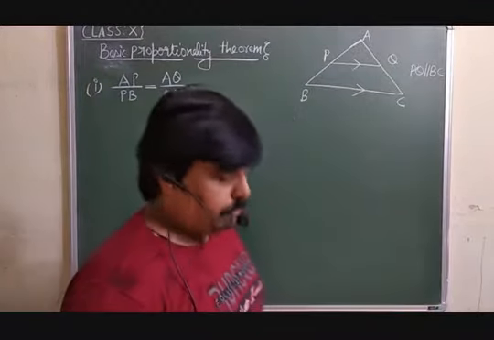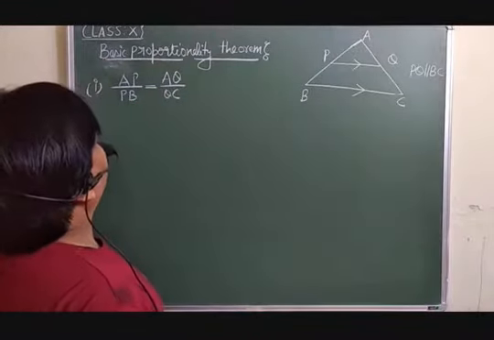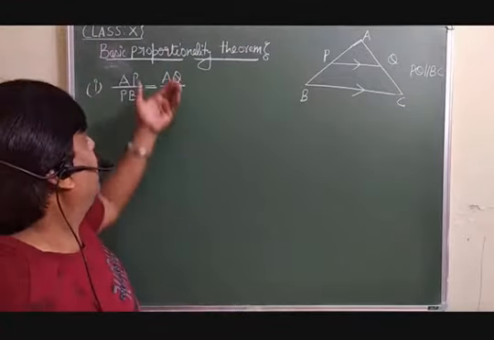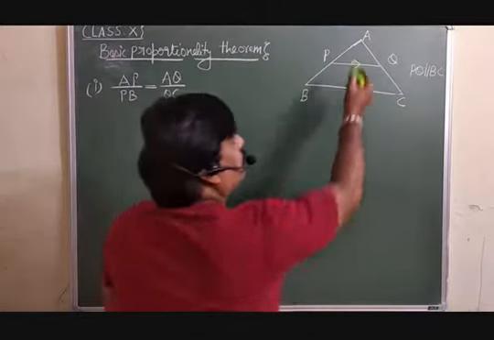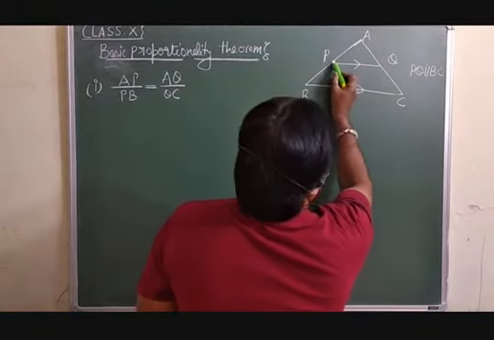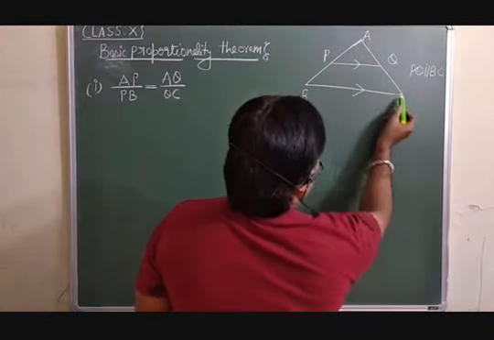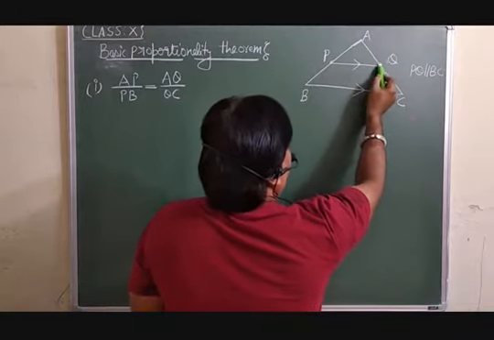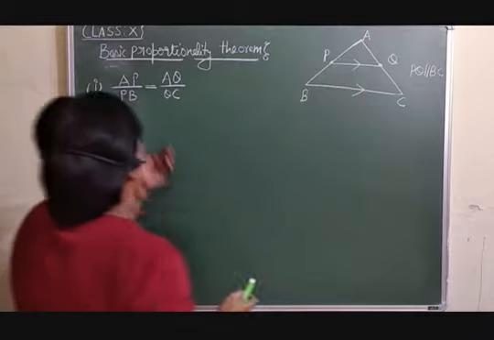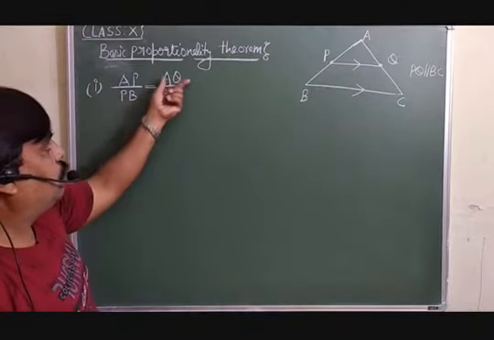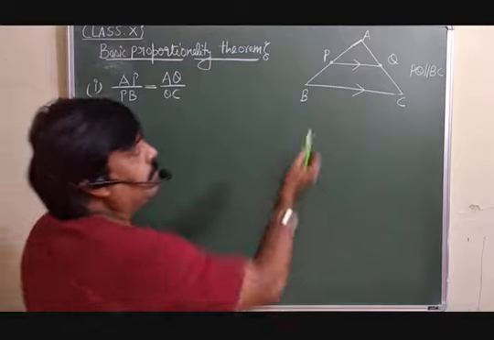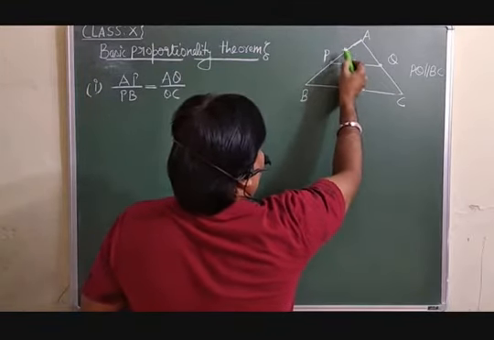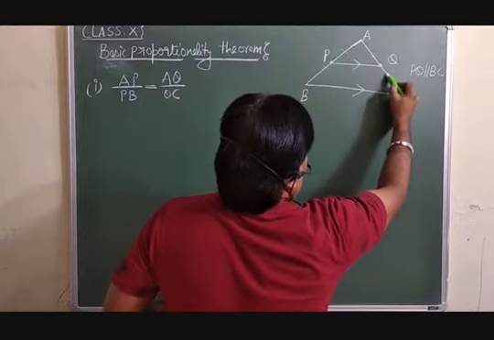Hello everybody. So the basic proportionality theorem I am going to discuss again. According to the basic proportionality theorem, ABC is a triangle and PQ is a line parallel to one of the sides. Then it intersects the other two sides and divides them in equal ratio. Means AP over PB is equal to AQ over QC. Whatever ratio we are taking on this side, the same on this side.